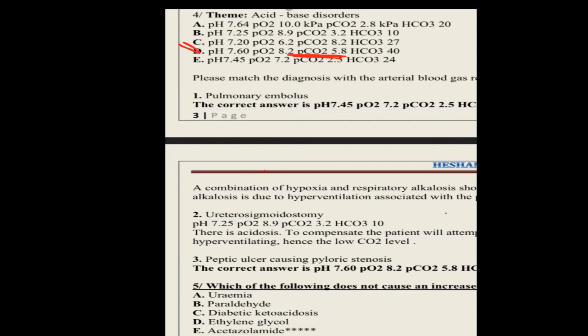If the PCO2 is normal, it is uncompensated. When it increases, it is partially compensated. Why not completely compensated? Because the pH didn't return to normal. It's still high. Yes, excellent. So ABG now, I think it became easier.